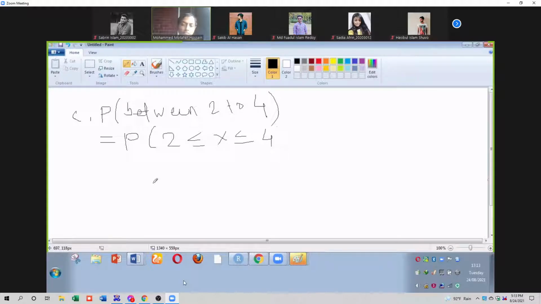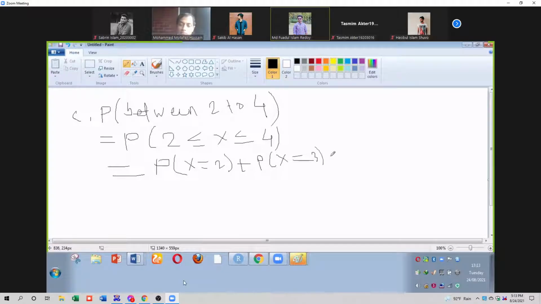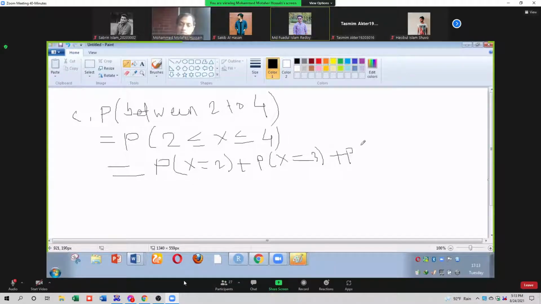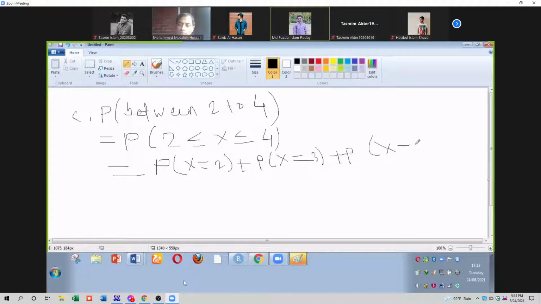The probability of x between 2 and 4 means probability of x equal to 2 plus probability of x equal to 3 plus probability of x equal to 4. Very simple thing. Don't take it as complicated.